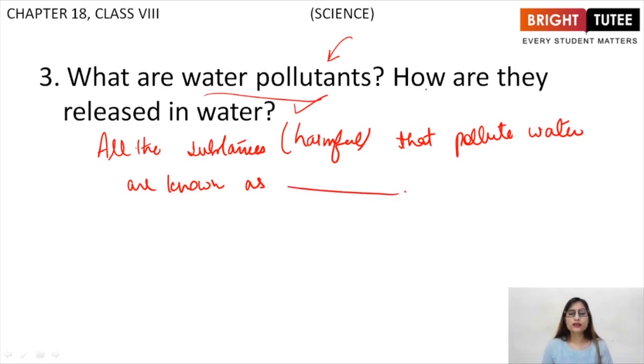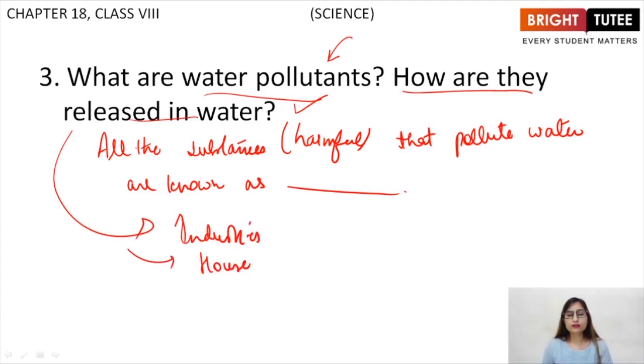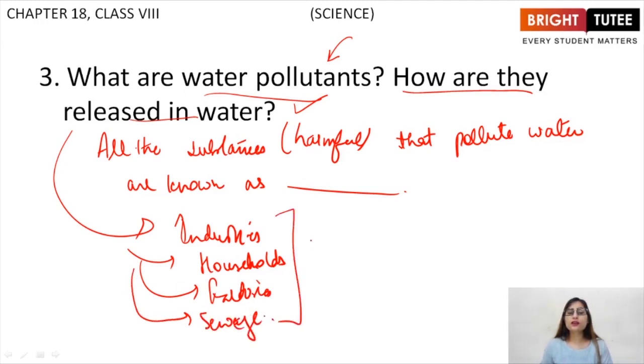You will write that. And how are they released in water? They are released from industries, from households, right? Then factories, power plants, then sewage, right? All these are contributing to the water pollution, right?